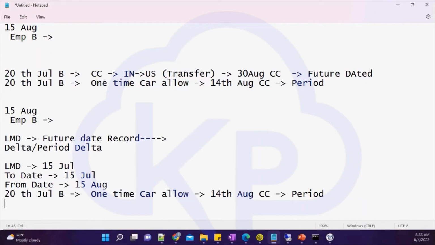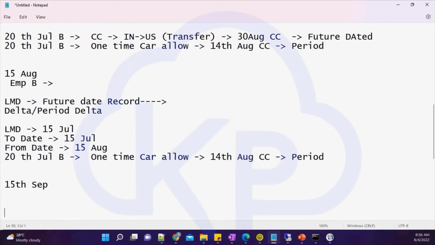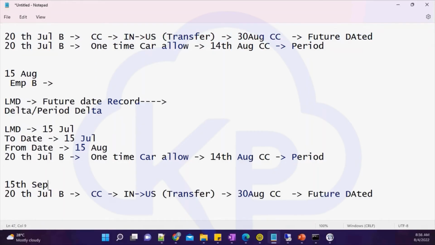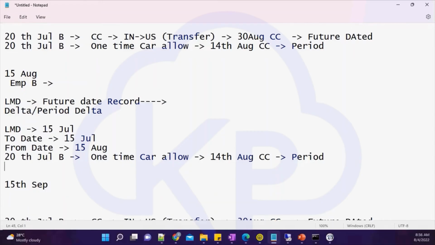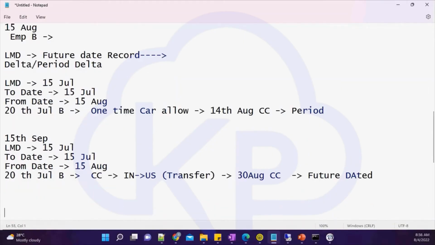Okay, and when I run on 15th of September, that time my next record will come with a delta. If I run it with delta, this particular record will come. And what would be my query? My query parameters will have these three sets of fields.